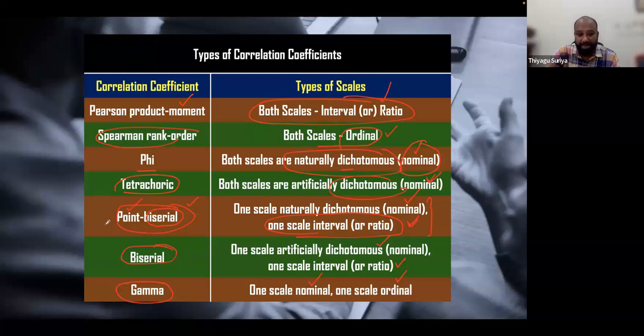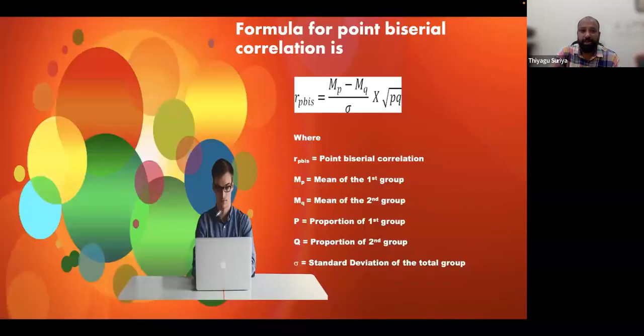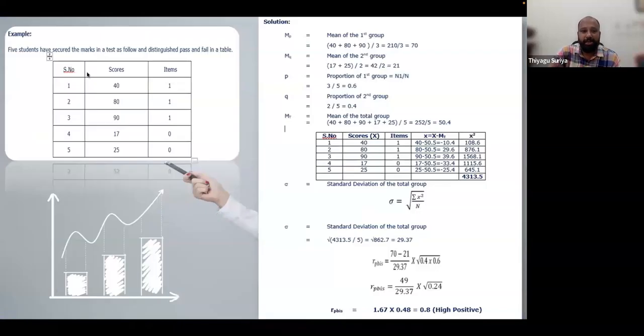The difference between biserial and point biserial: in point biserial, the numbers represented should be 0 and 1 only. You have two classifications, so you can decide that pass is one and fail is zero. Only two numerical values are possible. That's called point biserial, where you assign 0 and 1. I'm showing one example of point biserial. There is a continuous score, and we are fixing it: less than 30 is a fail, 0, and above 30 is a pass.